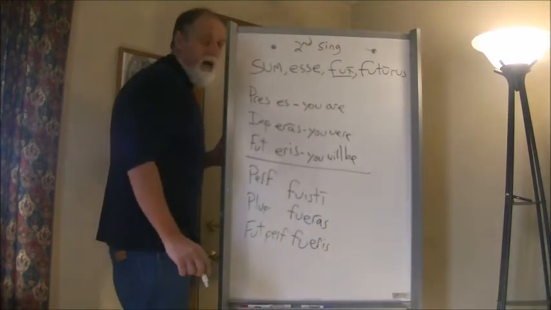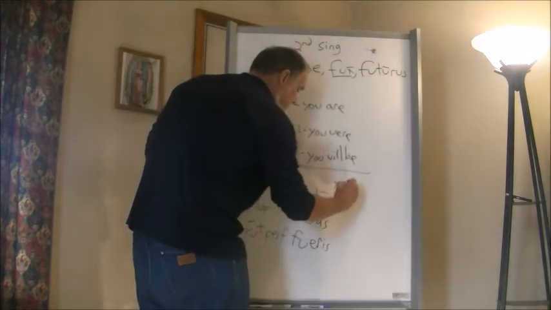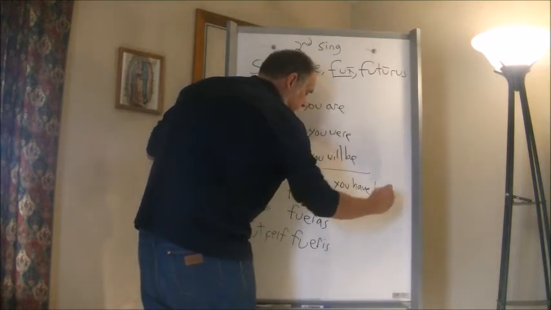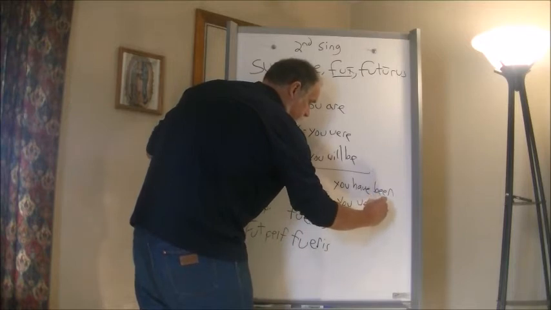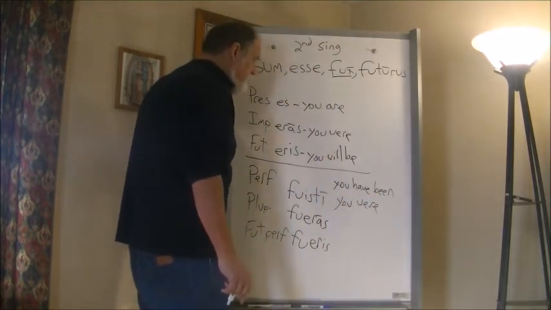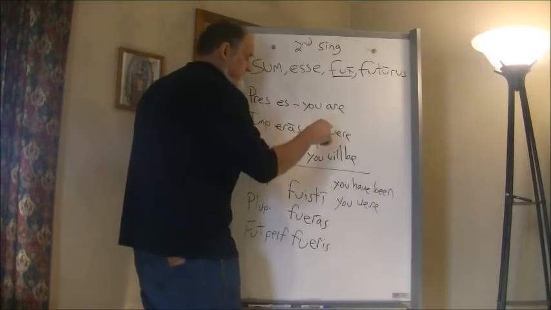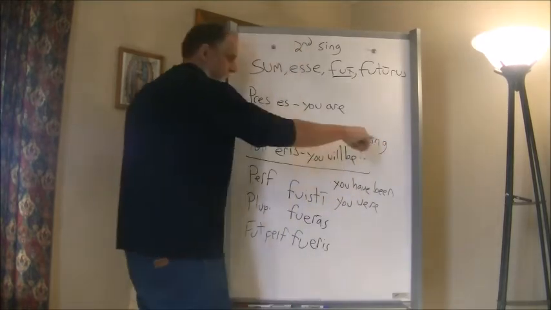As far as our aspects go, we have two here. The first one, the preferred, is you have been, and you were. You have been is completed with reference to the present. You were is simple aspect. Fueras is technically imperfect, so you probably should say you were being. That is the ideal translation there.